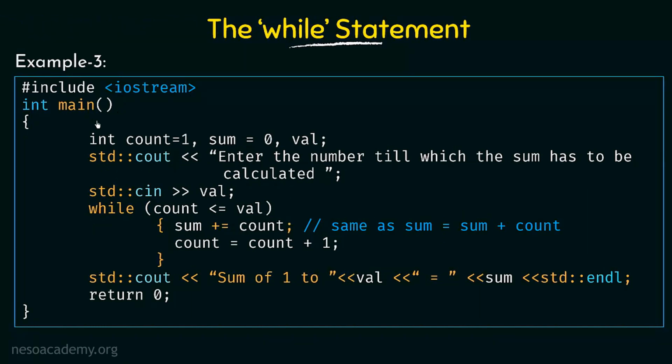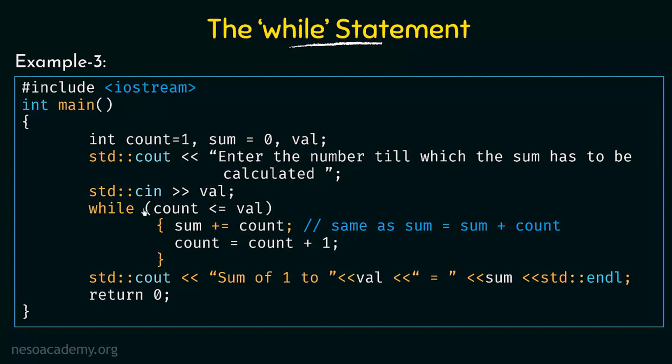So again, here we have our main function. Here again, we are declaring the variable count, which is an integer and it is equal to 1. Then sum is equal to 0, same like before. And now I am declaring one more integer variable, which is val. Now this val will be used for getting the input from the user. So we are writing a cout statement asking the user to enter the number till which the sum has to be calculated. And then using the cin statement, we accept that number into this variable called val. So val will contain the number that the user has entered.